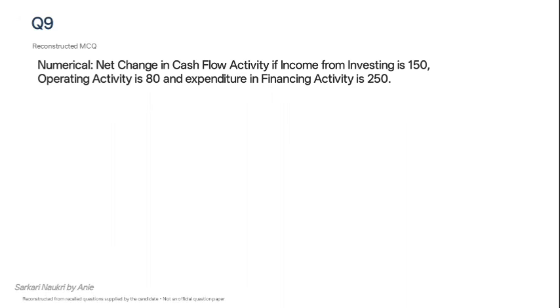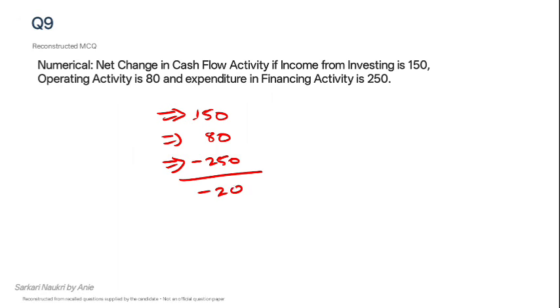So here in the question, income from investing activity was 150, income from operating activity was 80, and income from financing activity was minus 250. So net it will come to minus 20. So the answer will be a decrease of 20,000 or 20 lakhs.